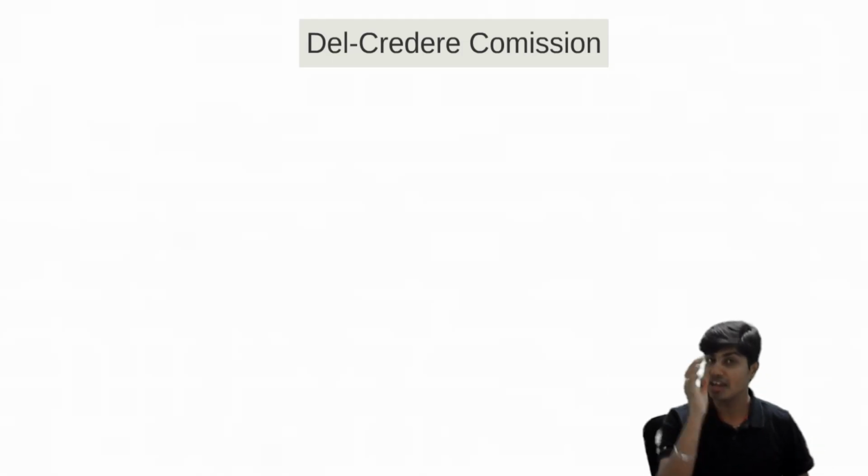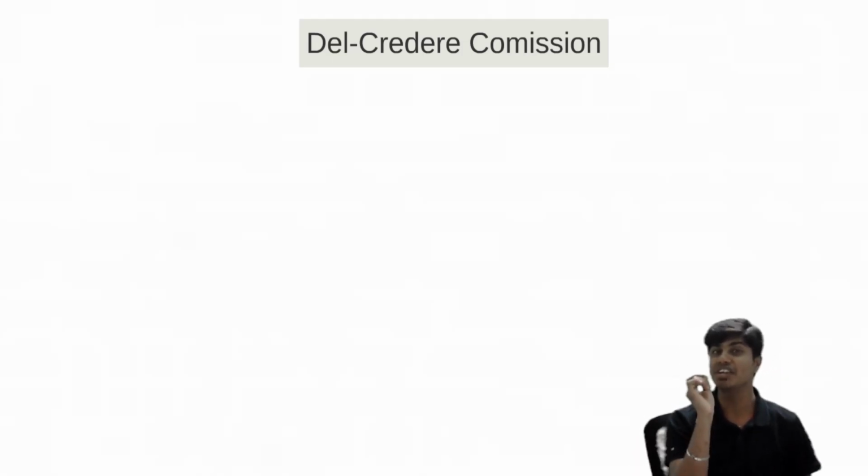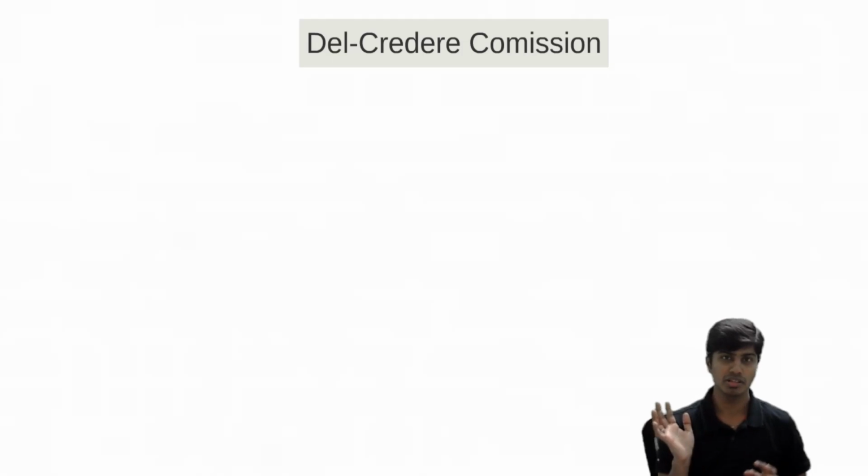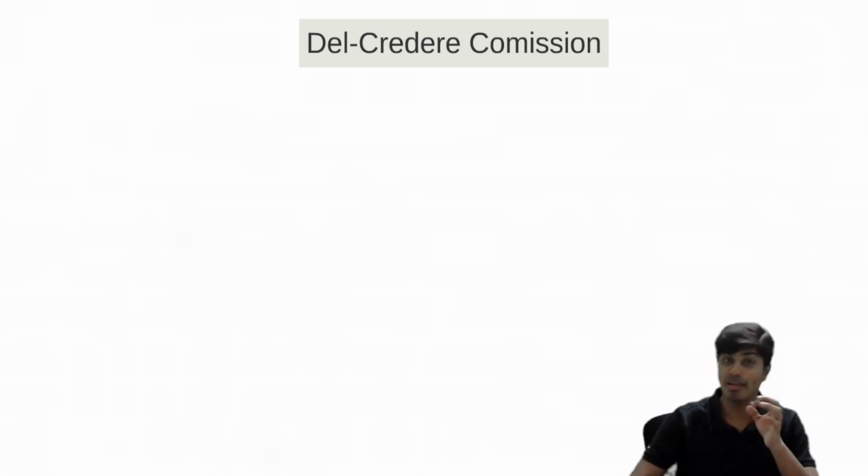Consignor will have the right. Consignor will ensure that he has this right, and then consignor will collect every rupee for the sales, irrespective of whether the consignee has collected this money from the customer or not. And that's what we call del credere commission.